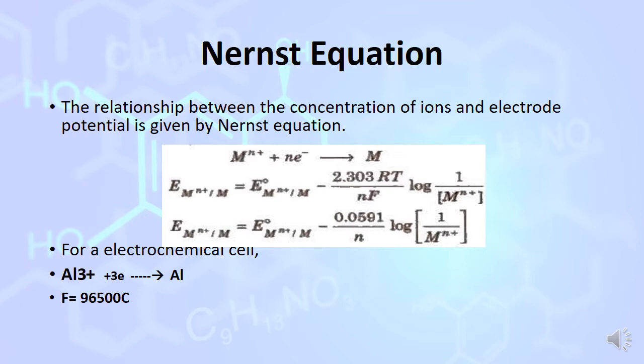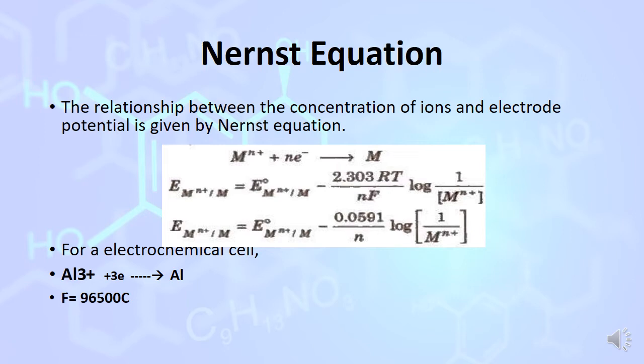We can determine the electrode potential of a half cell or a complete cell by the Nernst equation. This Nernst equation gives the relationship between concentration of ions and electrode potential. Take an example, M^n+ plus n electrons gives M. Electrode potential E of M^n+/M, the electrode potential of the metal, is equal to E° of M^n+/M, the standard reduction potential, which keeps its value, and we know how to find standard reduction potential, that is E_R minus E_L.